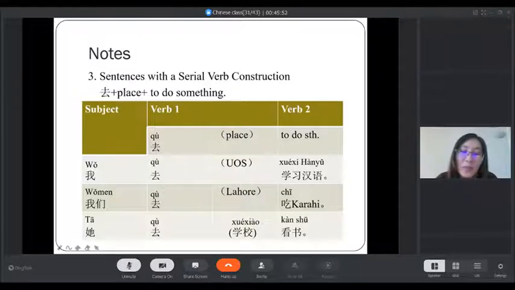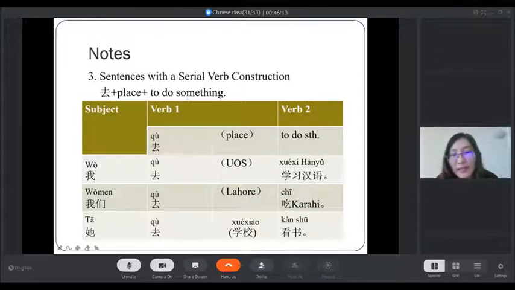That means we go to Lahore to eat karahi. 她去学校看书. She goes to school to read books. So here the sentence is: 去 someplace to do something.